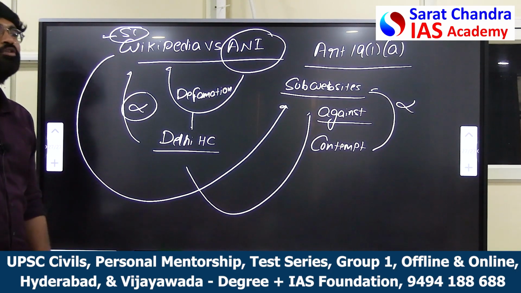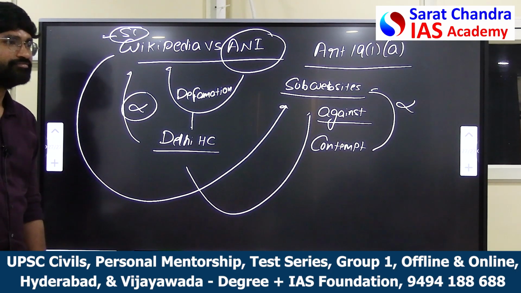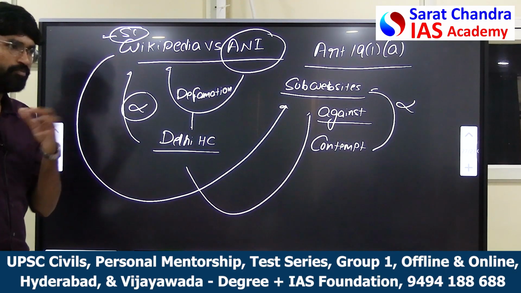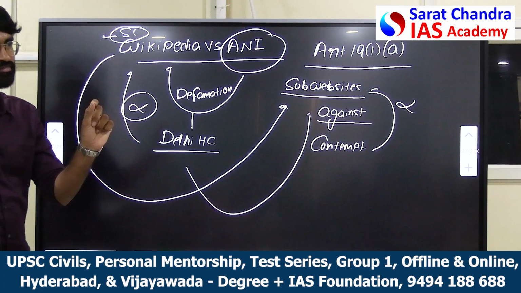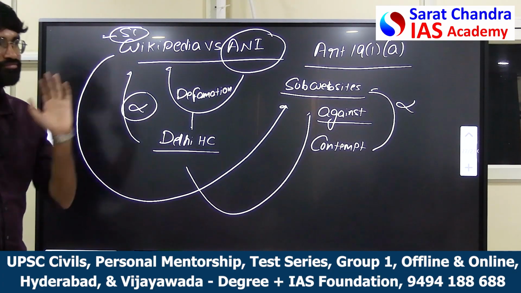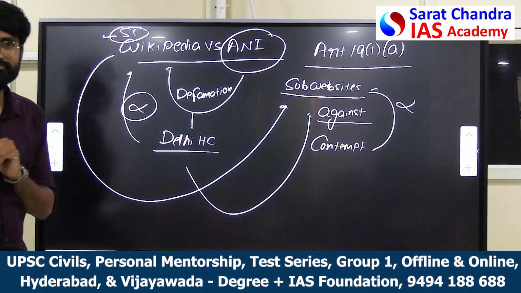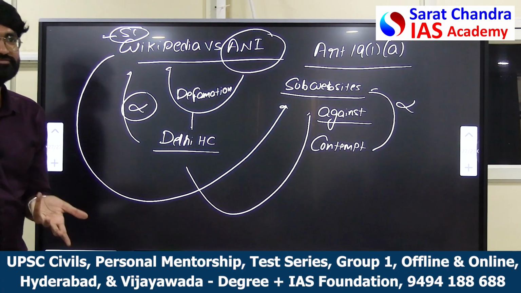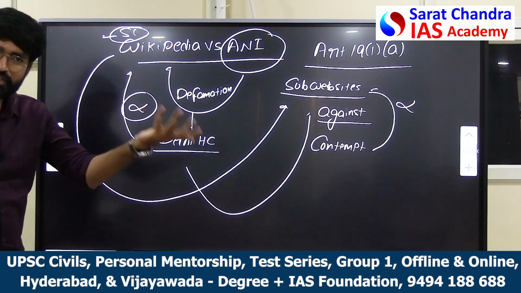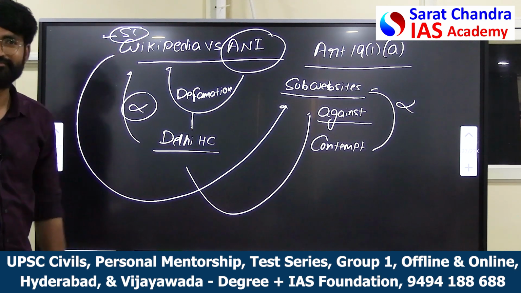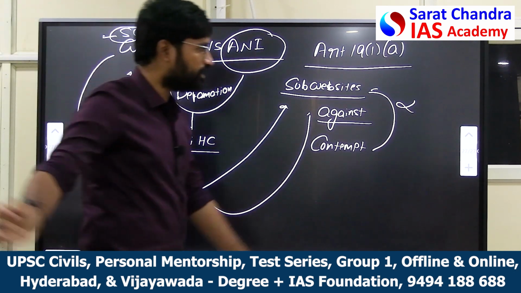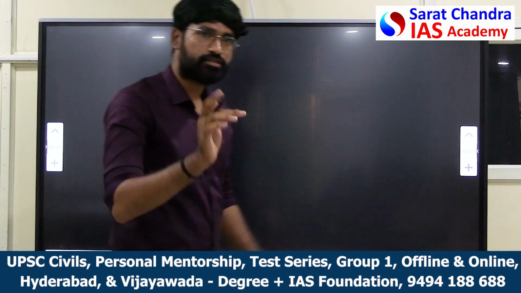You don't give freedom to the media in India. Whenever I write an article, first PIB, the Press Information Bureau, will check my article and will squash it if it is against the government, because PIB is a government body. Obviously, if I am writing something against the government, they claim that he is an anti-nationalist and this should be squashed. That's why, see, government is using all these things.